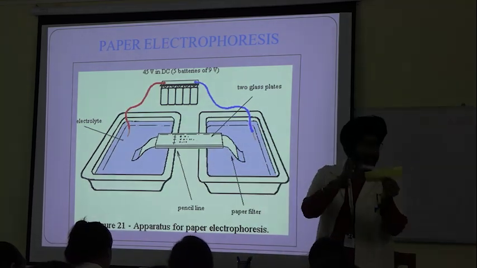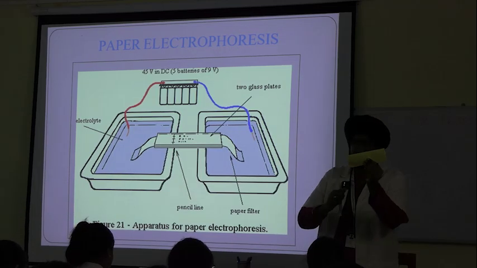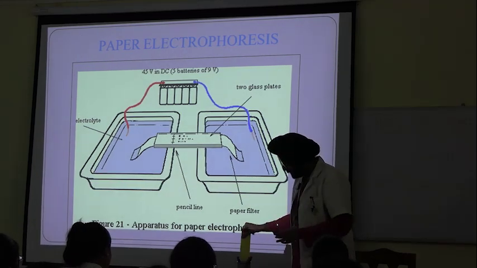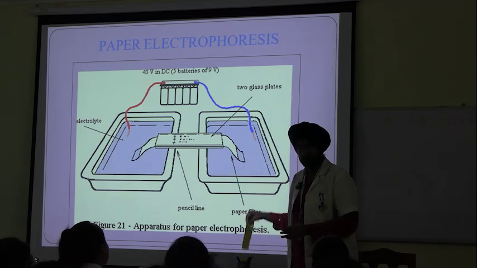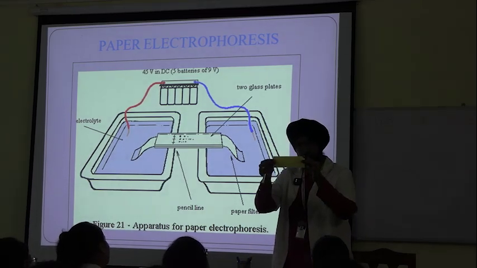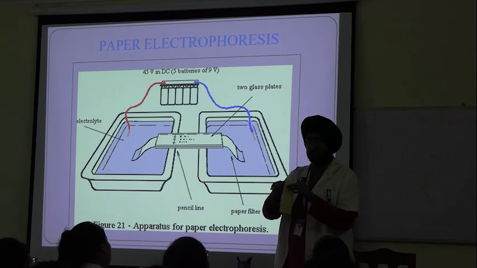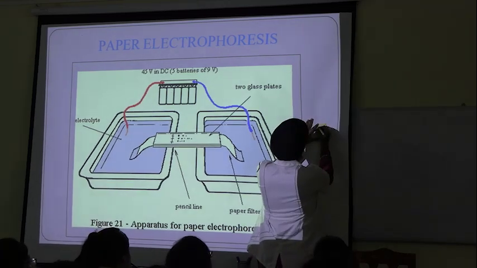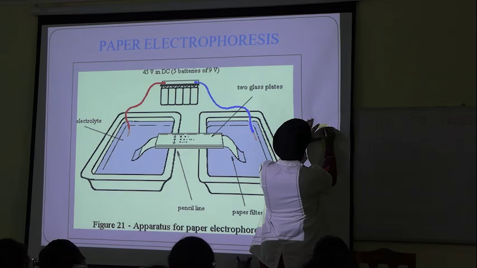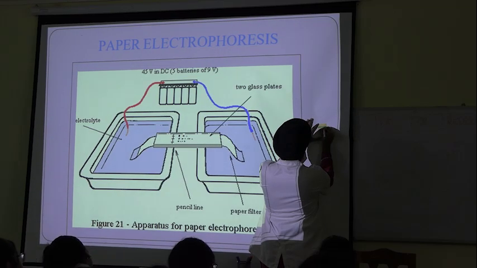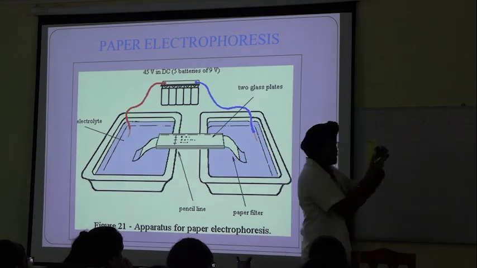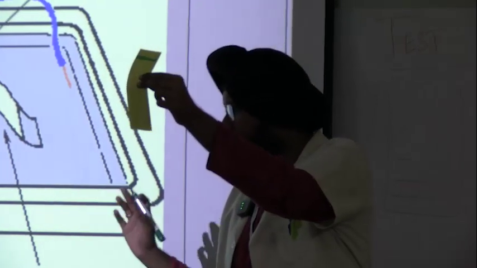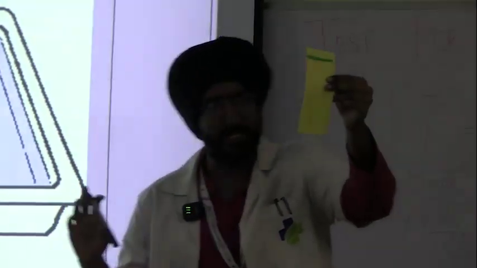Why is it the supporting medium? Because the separation will take place on this. What we actually do is prepare the buffer and dip this whole strip in it, so that it is well soaked in buffer solution. Then at the reference point, we load the analyte here, like this. It is loaded at the initial point. This can be anything, DNA, RNA, protein, anything.